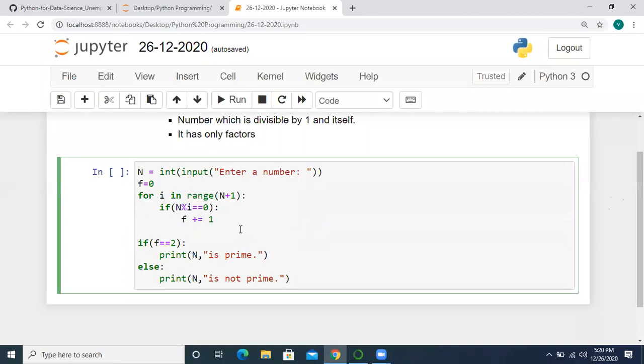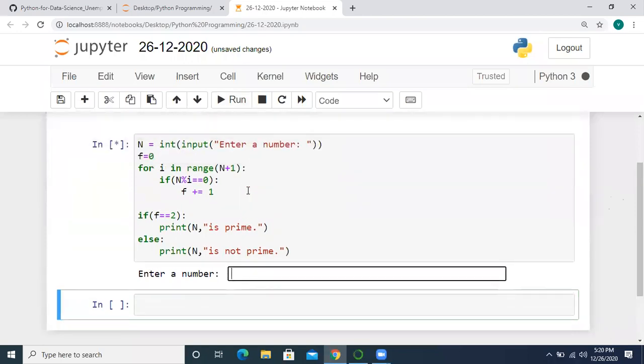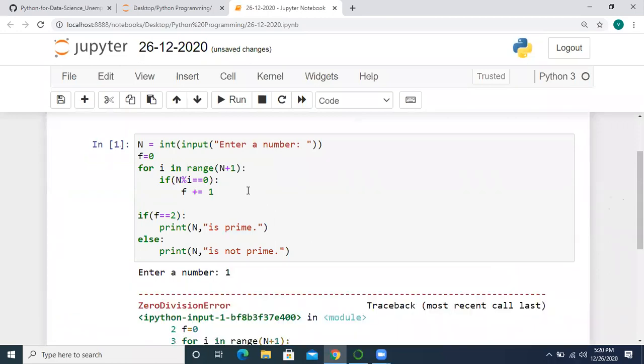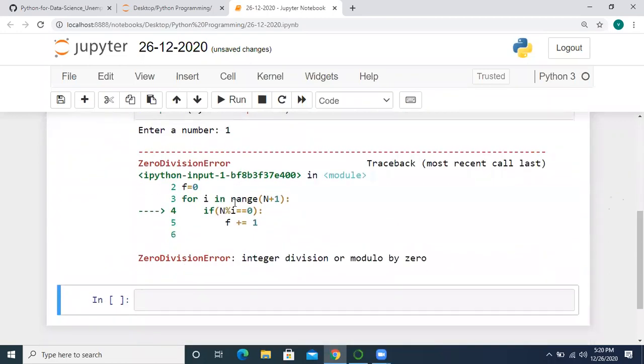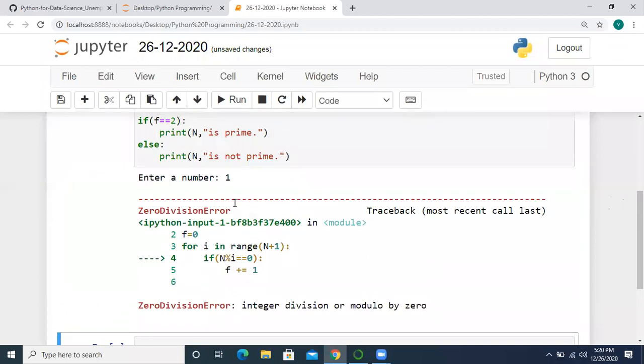Is it clear for all now? Now let me execute this program. See here, it is asking for a number. Suppose I enter 1. If I enter 1, it is throwing an error.